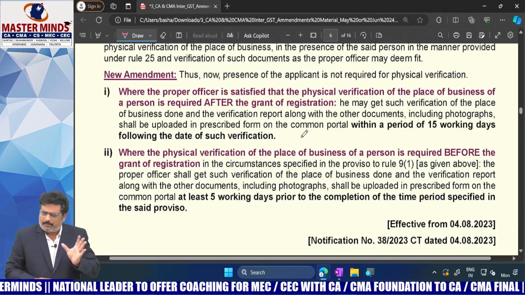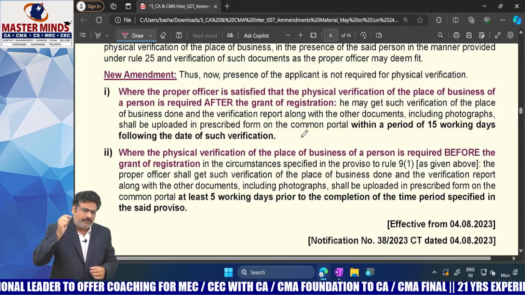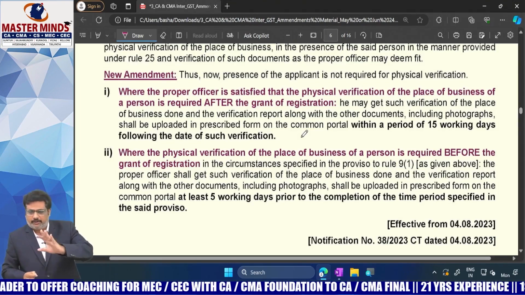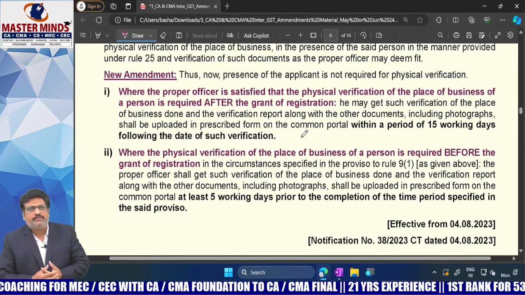But now the government came up with the framework of time also with respect to the physical verification report, when it is needed to be uploaded. When is it needed to be uploaded?